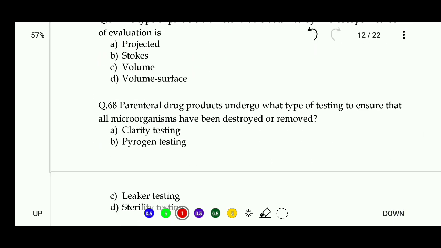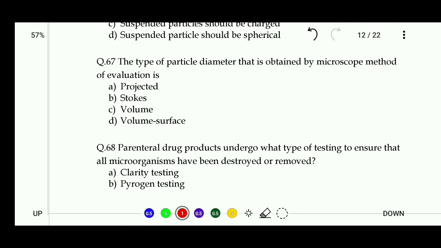Okay. Now let's see question number 67. The type of particle diameter that is obtained by the microscope method of evaluation is: projected, Stokes, volume, or volume surface. So the right answer of this question is projected, A.